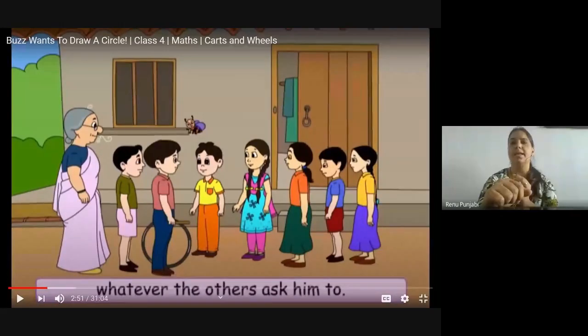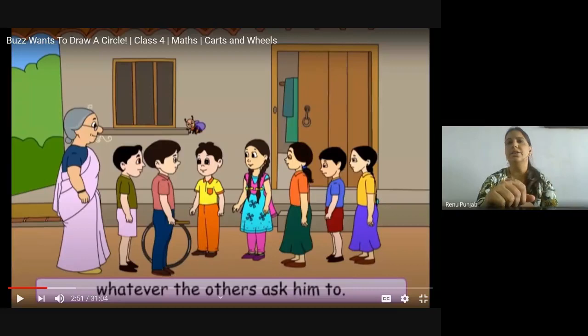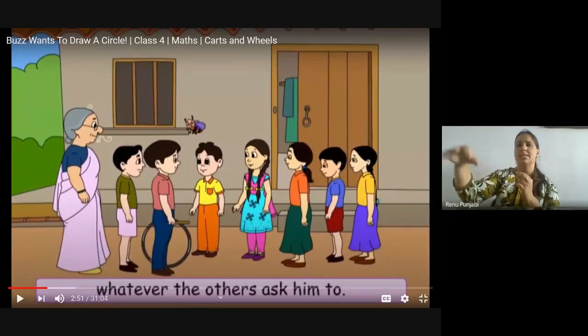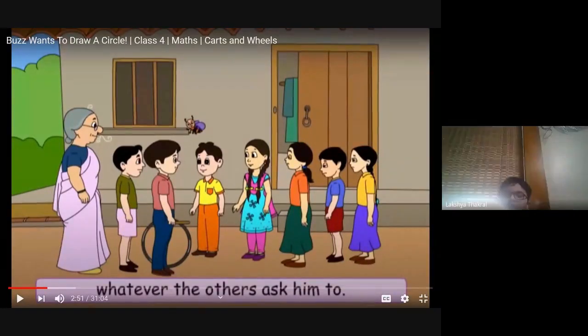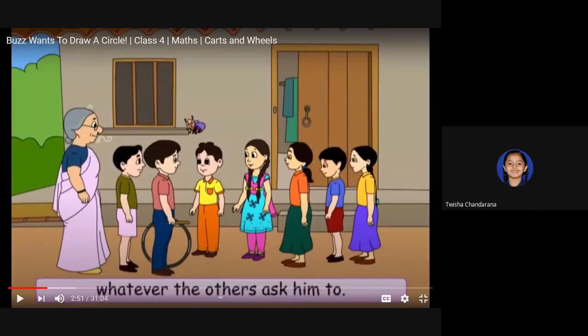Lakshya, when you play this game, passing the parcel, Ayansh, please switch off your mic. Lakshya, you will tell me, when you play this passing the parcel game, how is the sitting arrangement? Circle. Why only in a circle? Why can't we sit in a rectangle? Can we play this game when we sit in the rectangle? No.